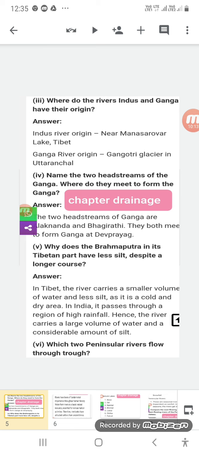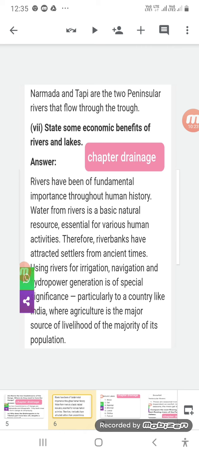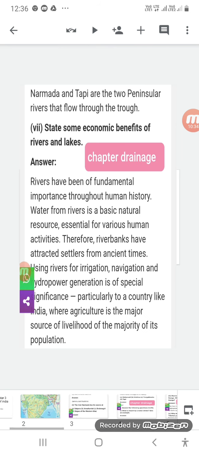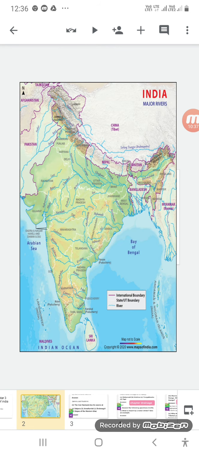Now the question is, which two peninsular rivers flow through a trough? Narmada and Tapti are the two peninsular rivers that flow through the trough. Here you can see in the westmost part, below Gujarat, you have Narmada and Tapti, and this is a trough.